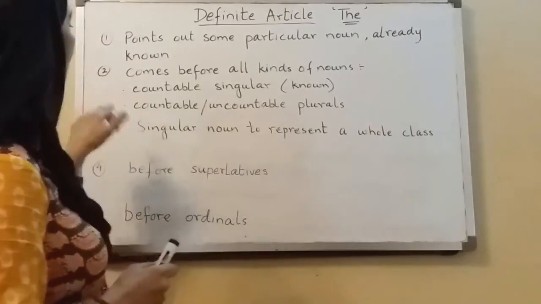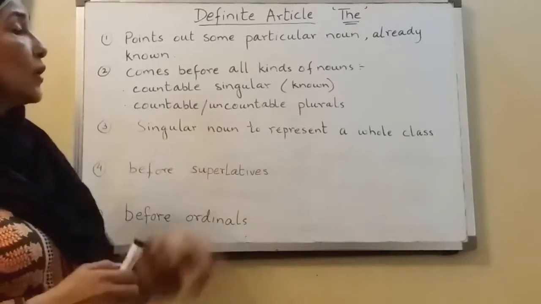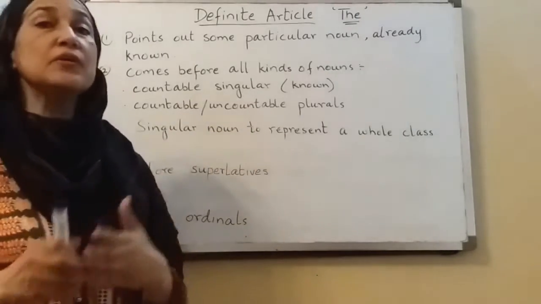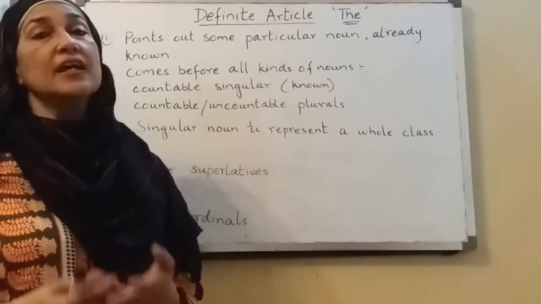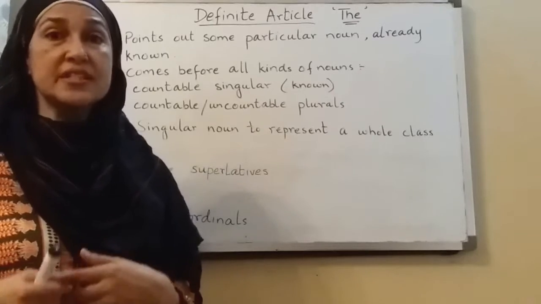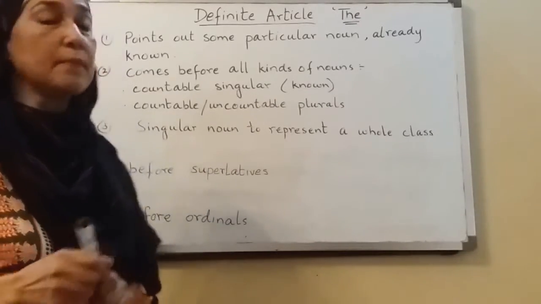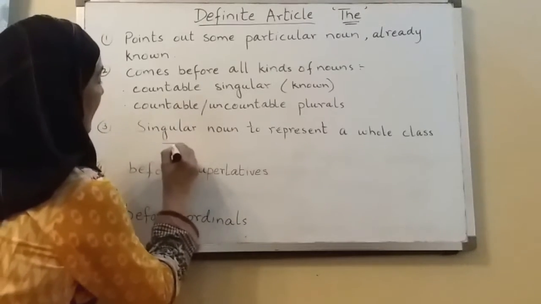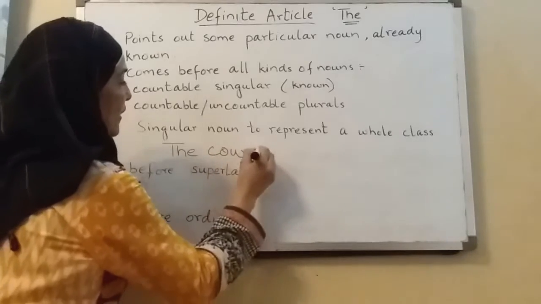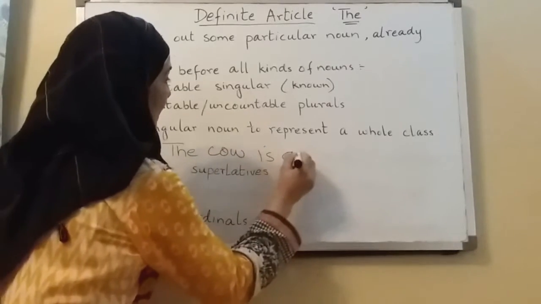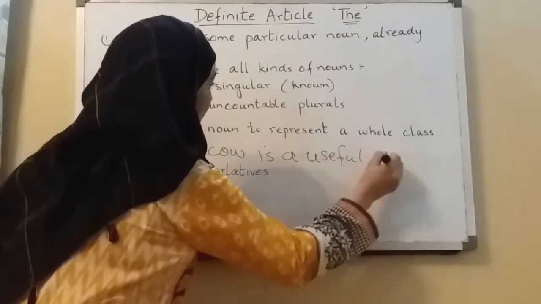Okay. Now the third rule is singular noun to represent a whole class. We use the before any singular noun when we are talking about any noun as a class. For example, the cow is a useful animal.